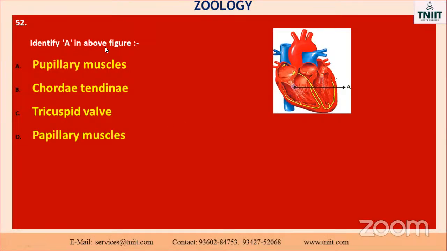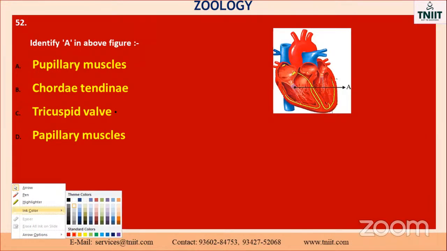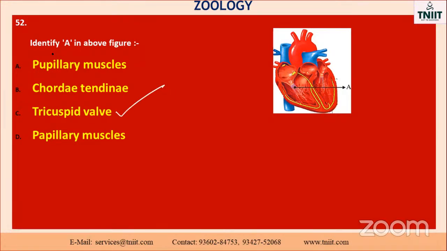Identify the A in the above figure. Just see here, this one. Papillary muscles? No. What about the chordae tendineae? No. Tricuspid valve? Yes. Here the bicuspid valve is there, here the tricuspid valve is there. So it is a correct one. Papillary, pupillary, you know the difference between these two. Sometimes it may be confused, isn't it, my dear? So the correct option is tricuspid valve. They have asked to identify the A only. So this part is the A.